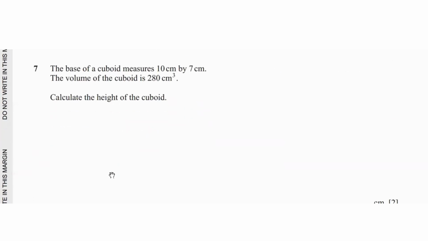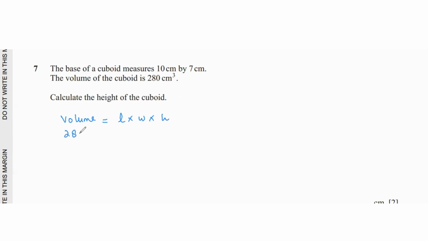Question 7 says the base of a cuboid measures 10 centimeters by 7 centimeters. The volume of the cuboid is 280 centimeters cubed. Calculate the height. Now talking about the volume of a cuboid, the formula is length times width times height.